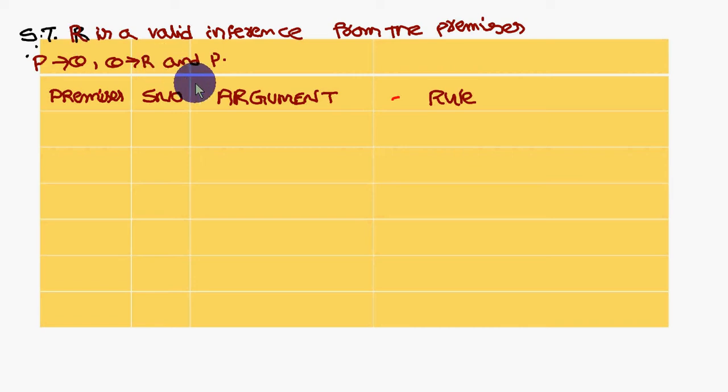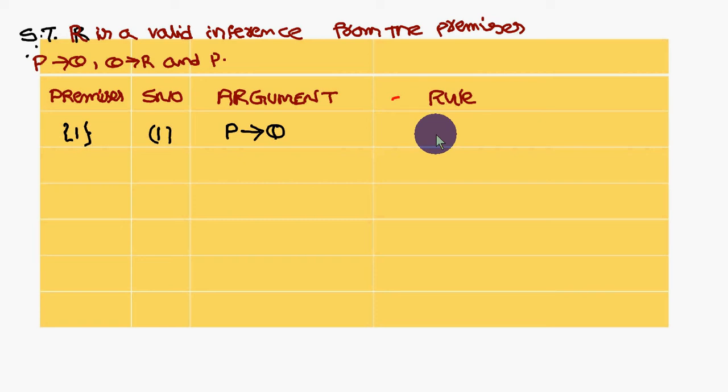For that, first, we are not using the truth tables; we use the implications and equivalences I discussed previously. Using that we have to do the problem. The first column is premises, the second column is the statement number, the third column is the argument, and the fourth column is the rule, that means the justification, which rule you are using.